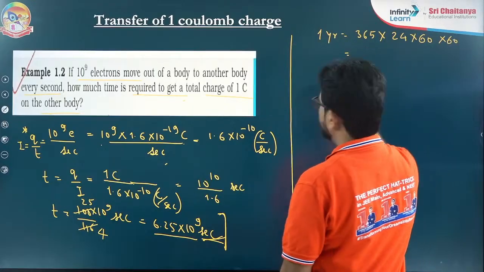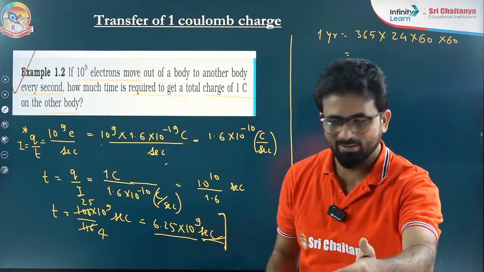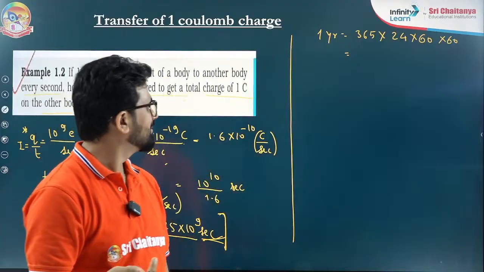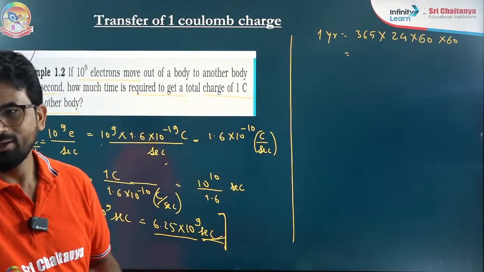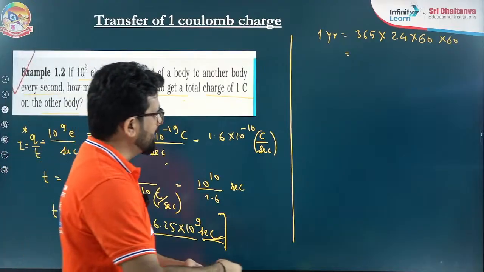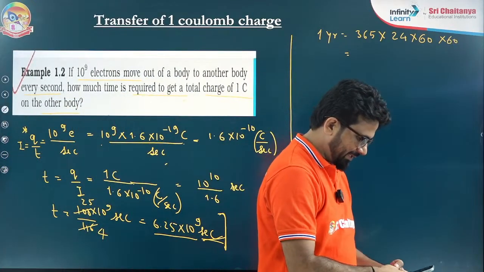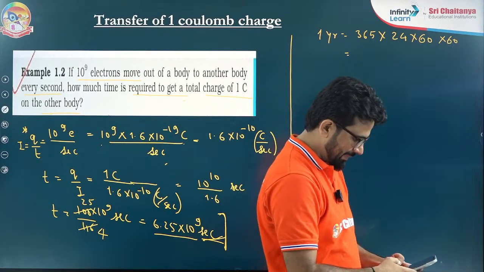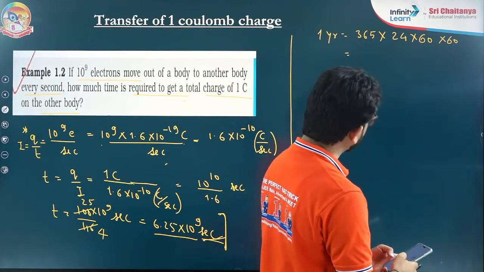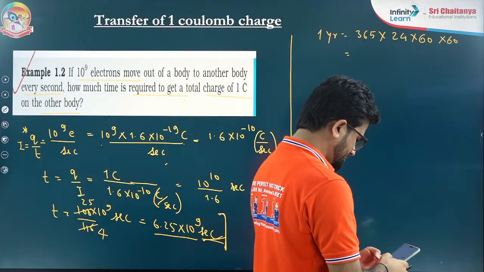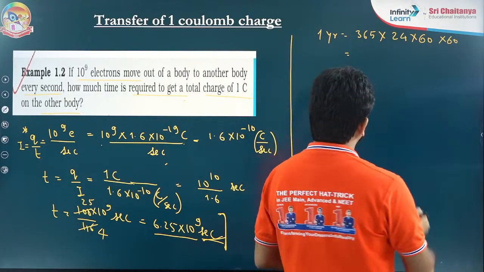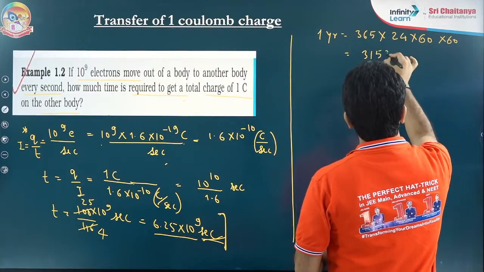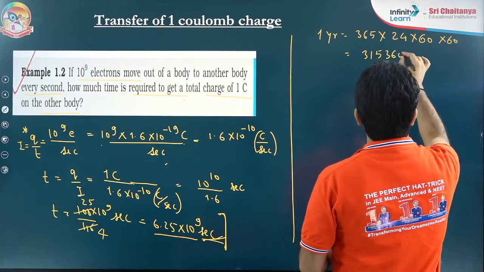If we solve it, please give me my mobile. I want to just reduce the calculation time. You will see how many seconds are there in 1 year. 365, this is approximately 31536000.